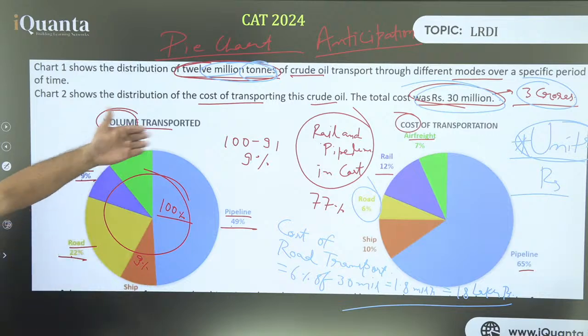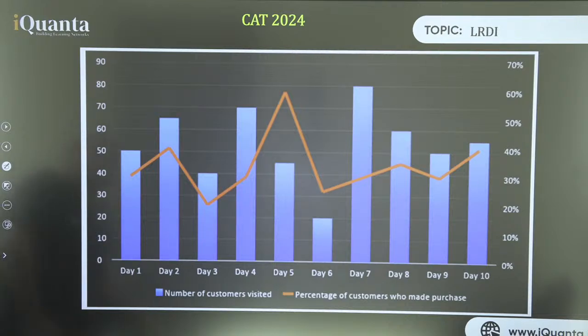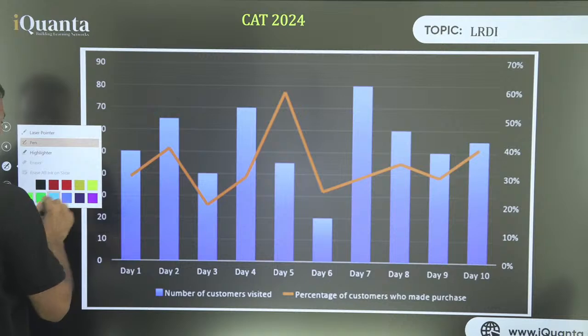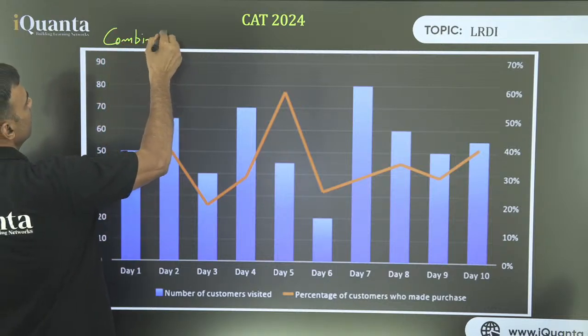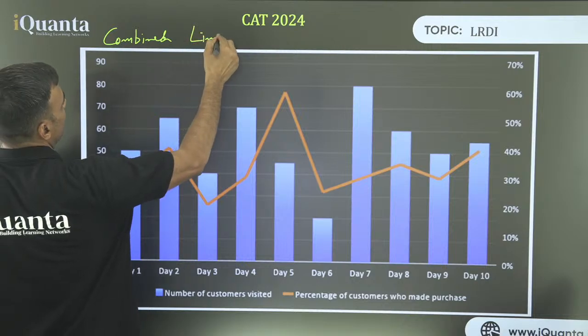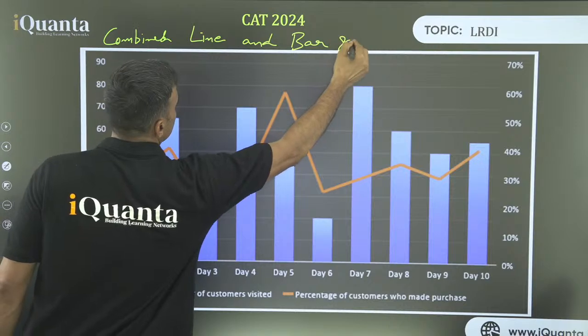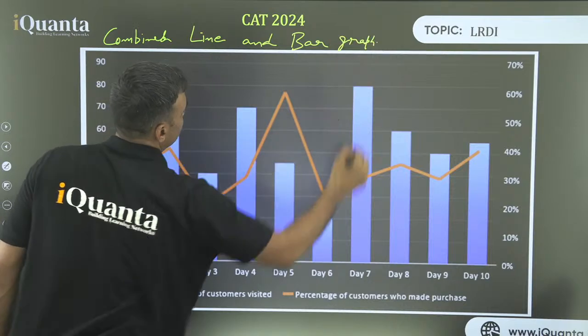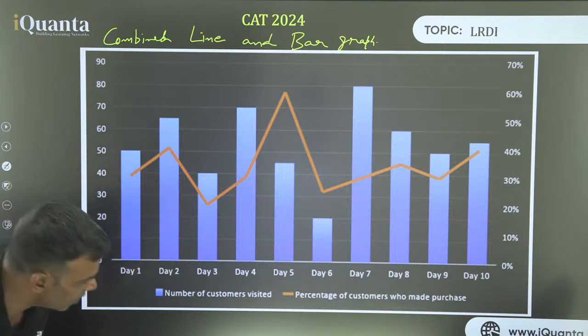Okay, let's move on and give you a glimpse of another type of data. Look at this. This is a combined line and bar graph. Take a look at that. After a couple of minutes, I'll ask a few things. Use your anticipation. There is no head note given, no footnote given.